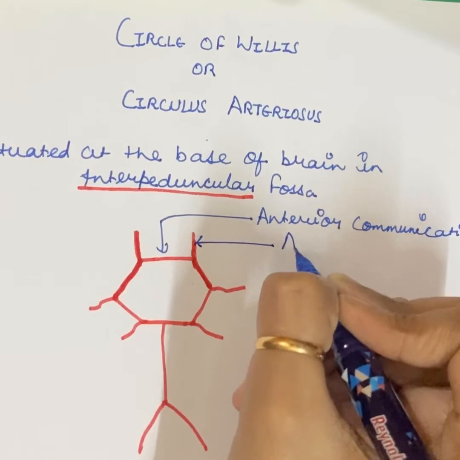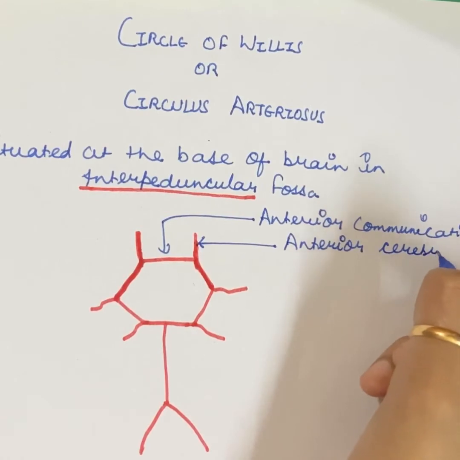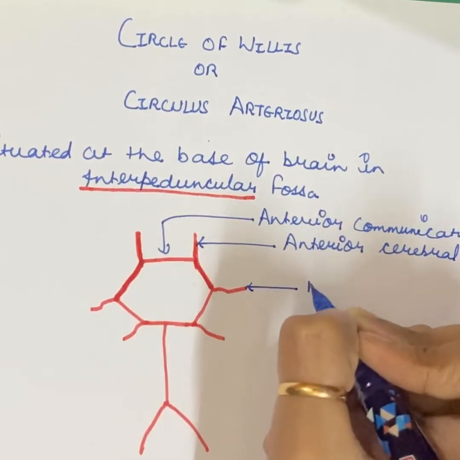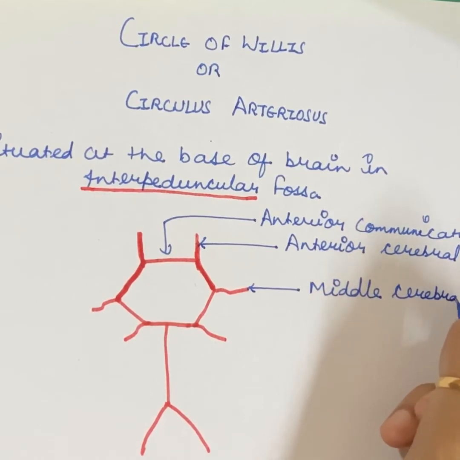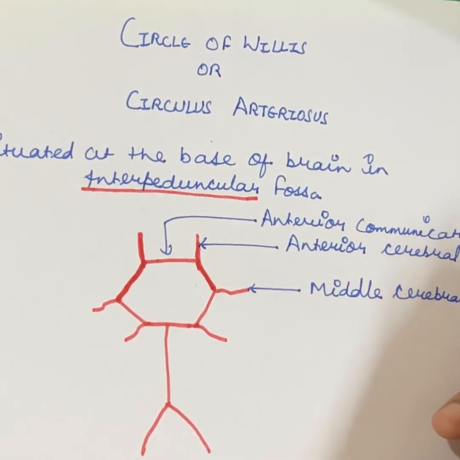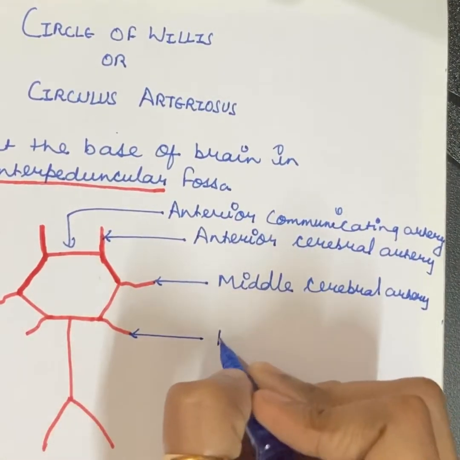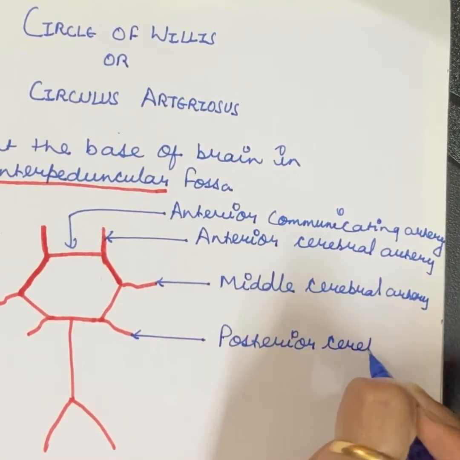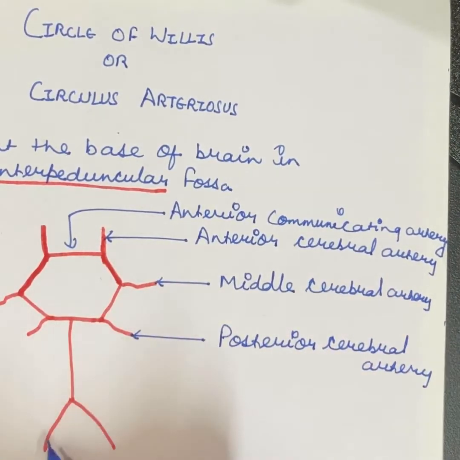This one is anterior cerebral artery. This one is middle cerebral artery. This one is posterior cerebral artery. Here, the two vertebral arteries join to form the basilar artery.